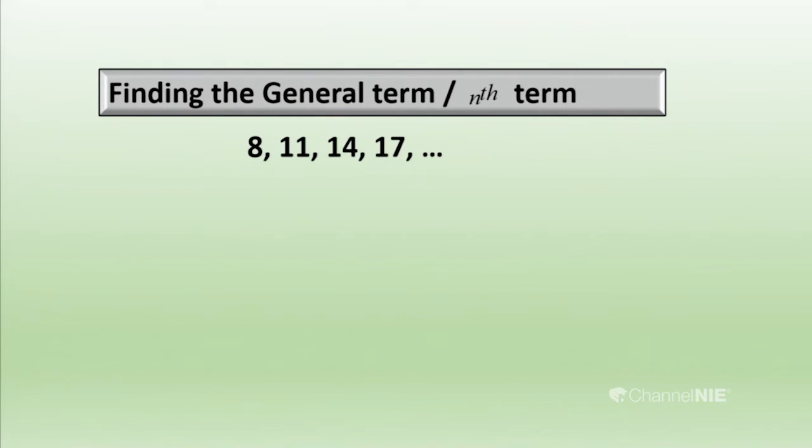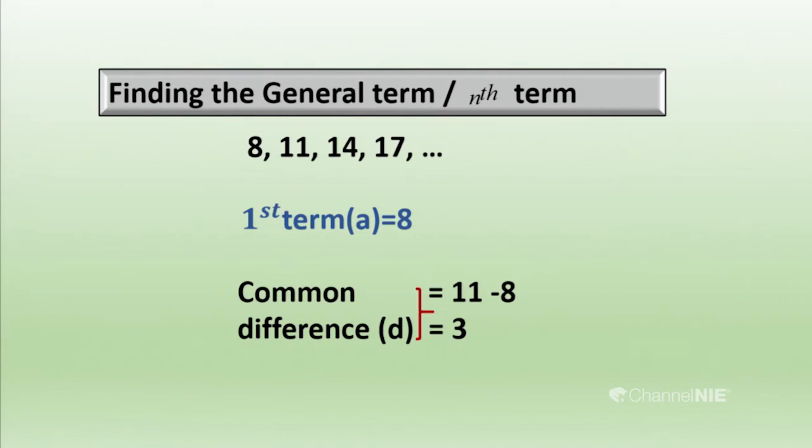Okay, here I will show you how it is coming. Here the first term is 8. So we can represent the first term of any arithmetic progression using a. In this progression, the first term is 8. The common difference of this progression is d, and d is 3. How did I get that? 11 minus 8, then I got 3. Let's see how we can make the general term of this arithmetic progression.